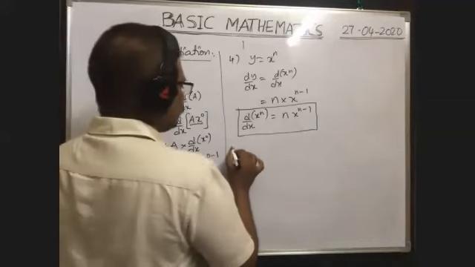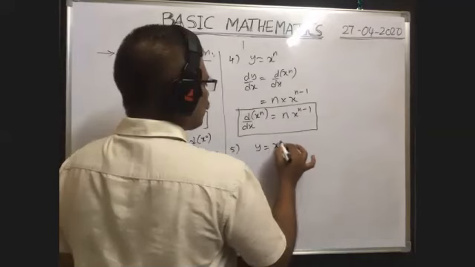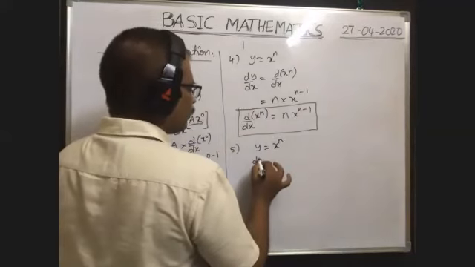Suppose here y is equal to x to the power of n. They asked, what about dy by dz?